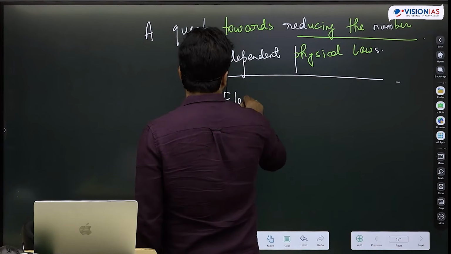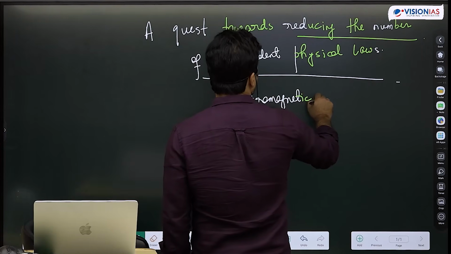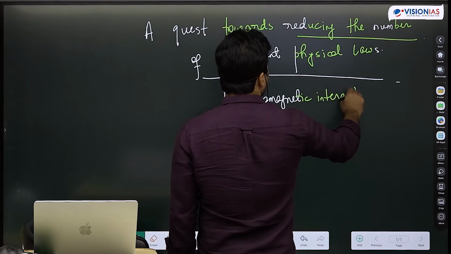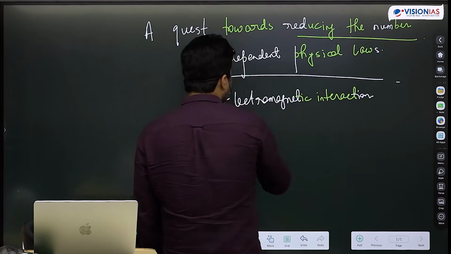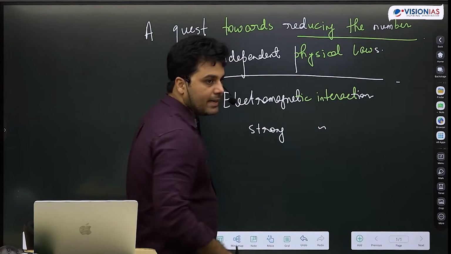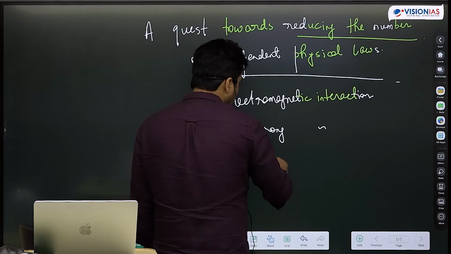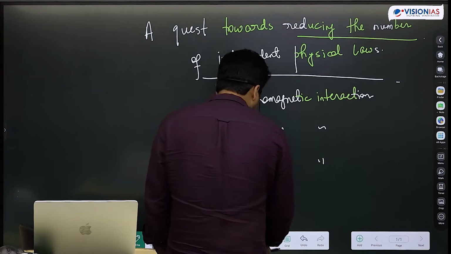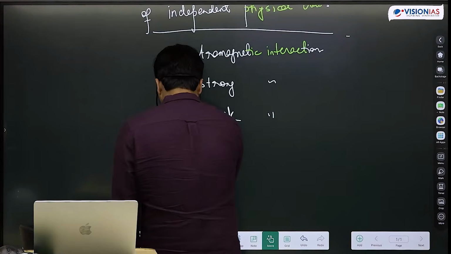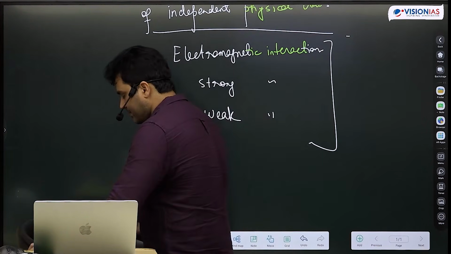Electromagnetic interaction, strong interaction, weak interaction. We will talk about all of them in detail in our particle physics class.